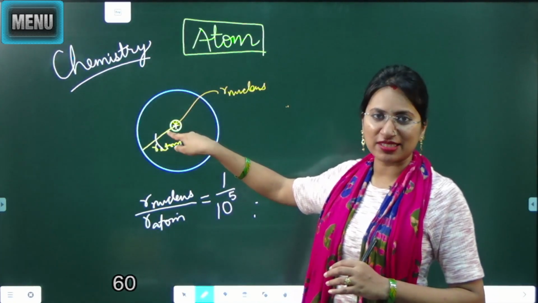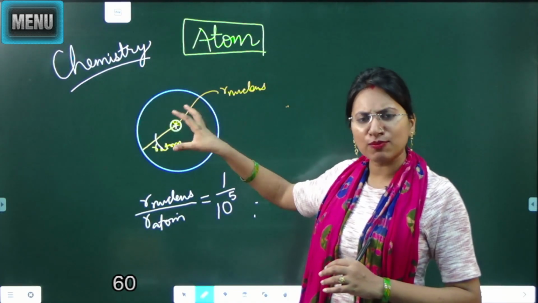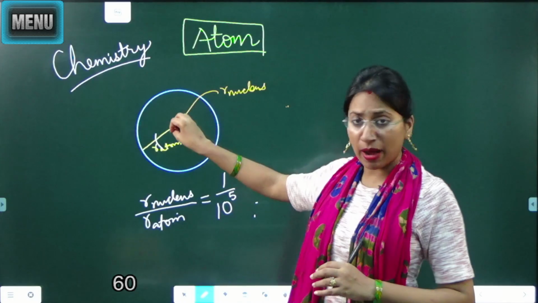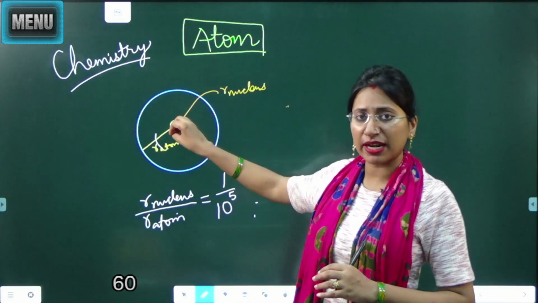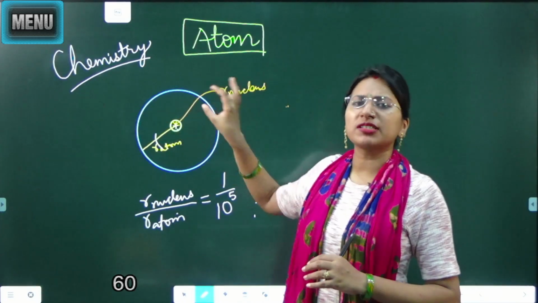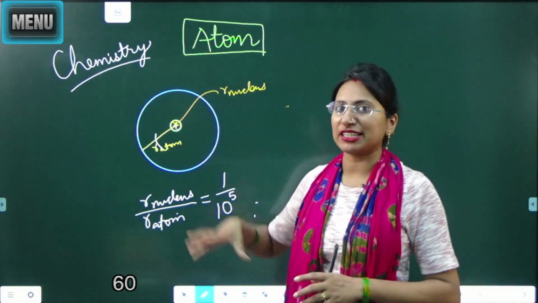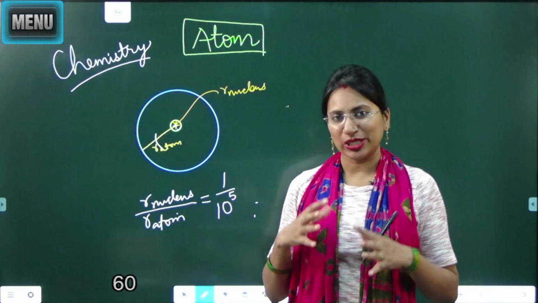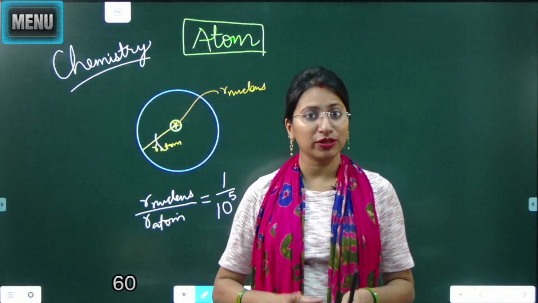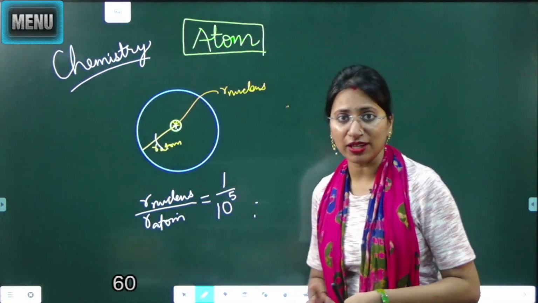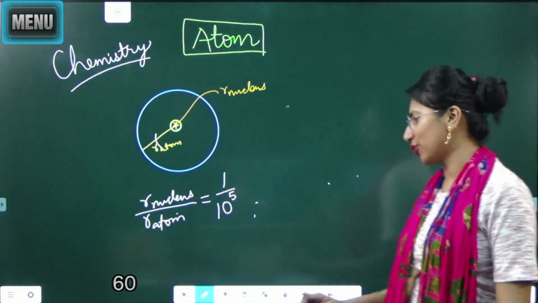The nucleus has most of the mass of the atom and all the positive charge. So let's write the important points we have discussed today. Note it down in your notebook.